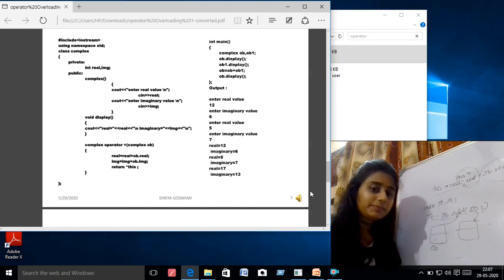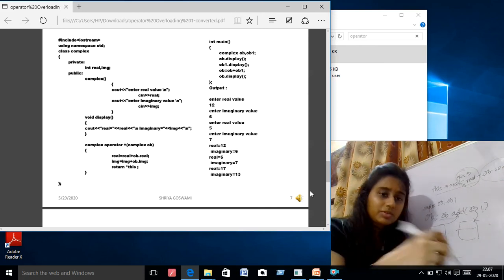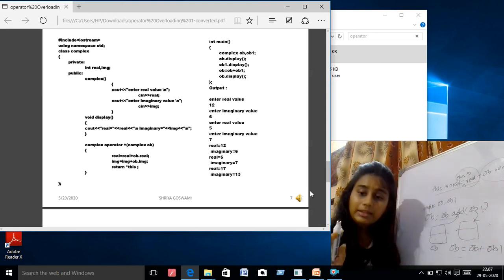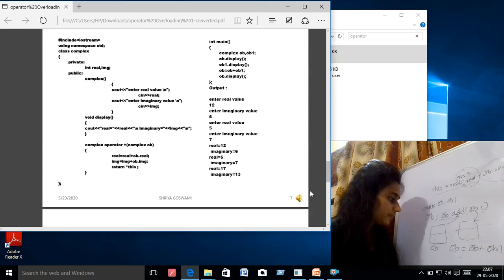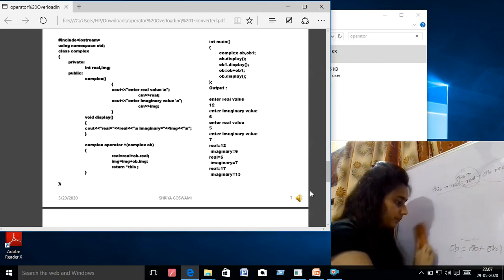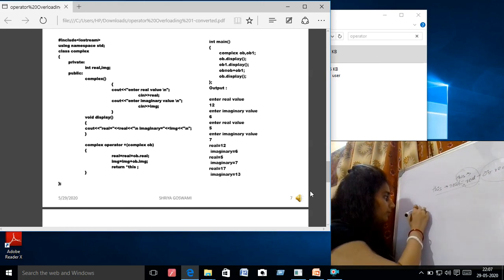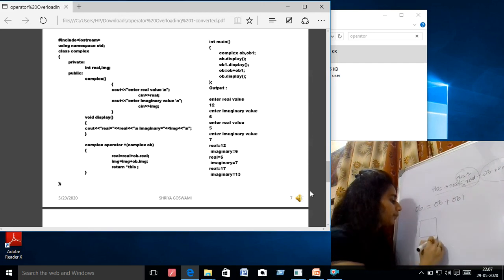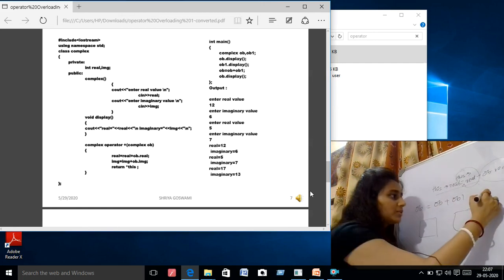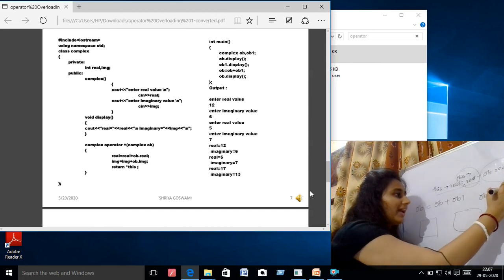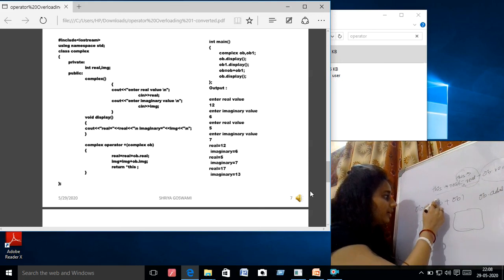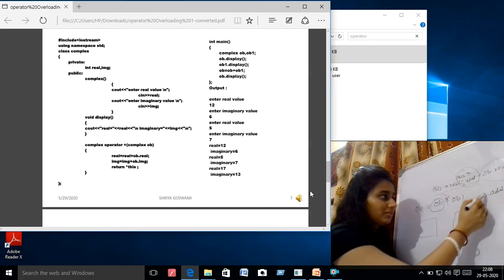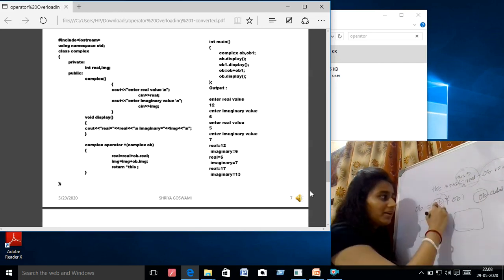When you are writing that, it is returning complex type, and when you are writing ob equals ob plus ob1, like the previous one, as you write ob dot add ob1, here this one is the object which is calling the function. They are actually the same.